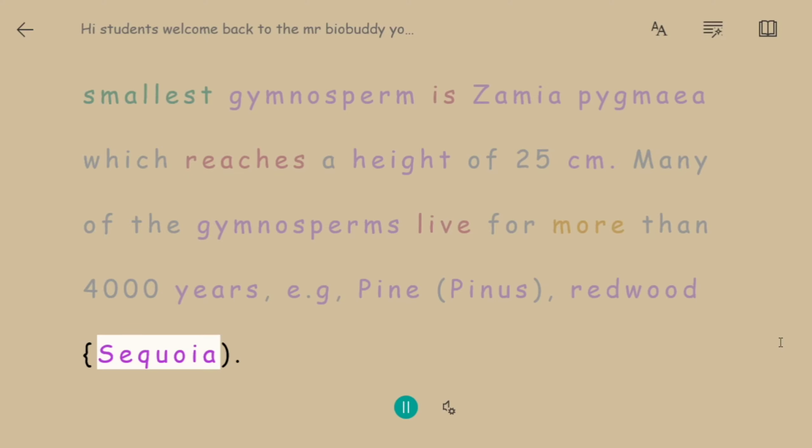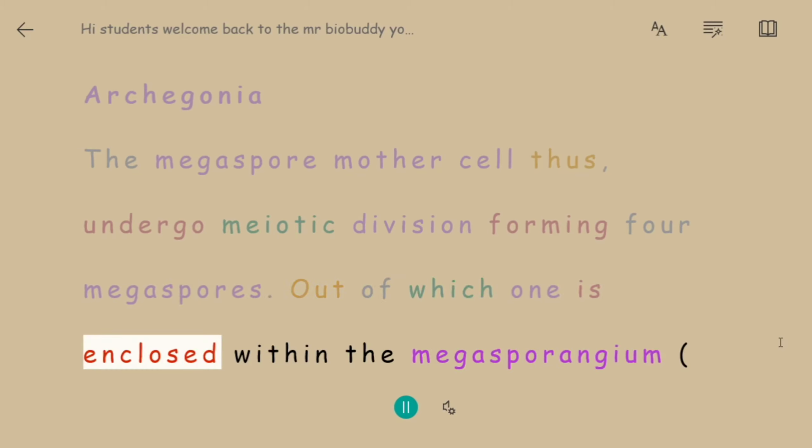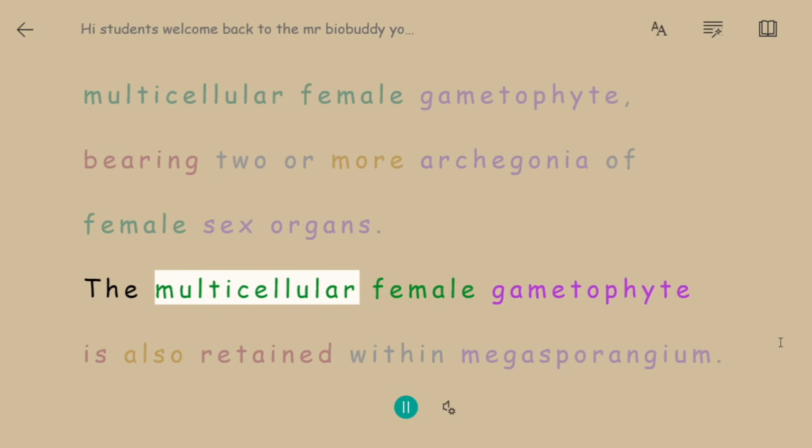Archegonia. The megaspore mother cell undergoes meiotic division forming 4 megaspores, out of which one is enclosed within the megasporangium, nucellus, and develops into a multicellular female gametophyte, bearing 2 or more archegonia or female sex organs. The multicellular female gametophyte is also retained within the megasporangium.